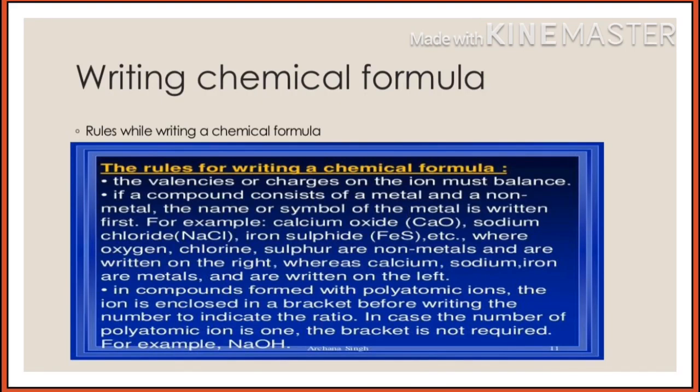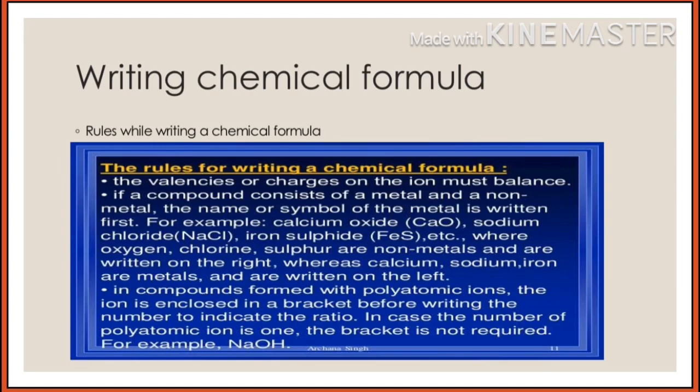There are certain rules for writing a chemical formula. Number 1. The valencies or charges on the ion must balance. If a compound consists of a metal and a non-metal, the name or symbol of the metal is written first. For example, calcium oxide, sodium chloride, iron sulfide, etc. Where oxygen, chlorine and sulfur are non-metals and are written on the right, whereas calcium, sodium and iron are metals and are written on the left.